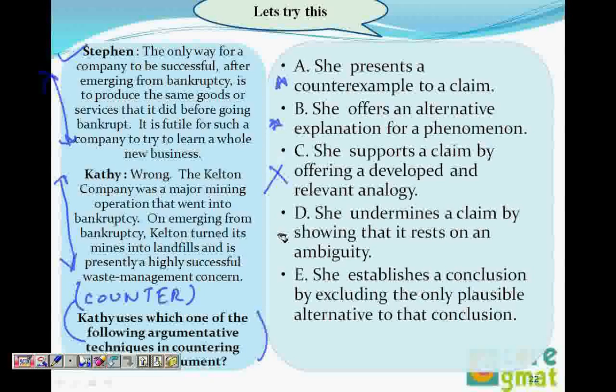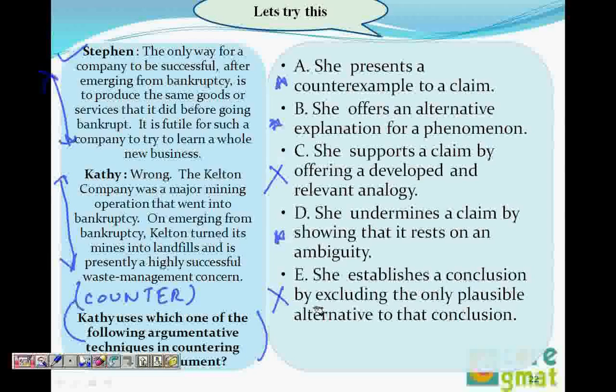Keep it if you want to, but it's not a counter. She establishes a conclusion by excluding the only plausible alternative to that conclusion. I think that's too strong, to say that it's the only plausible alternative. So you don't want to keep this. Now we have three choices here.